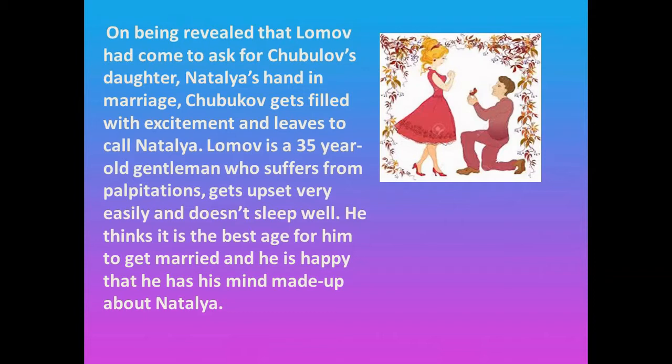Okay? So here we find that the stage is vacated. There is only one person present on the stage and that is Lomov. And Lomov starts thinking, and whatever he is thinking, he speaks his mind in front of the audience. So he says that it is the right age for him to get married as he is already 35 years old. Not only that, he suffers from certain physical ailments like palpitations. Now what is palpitations?